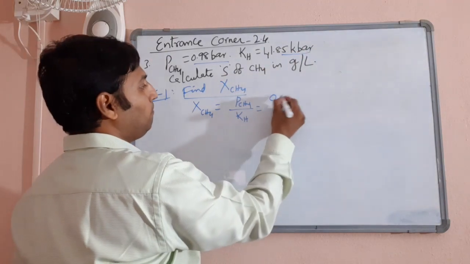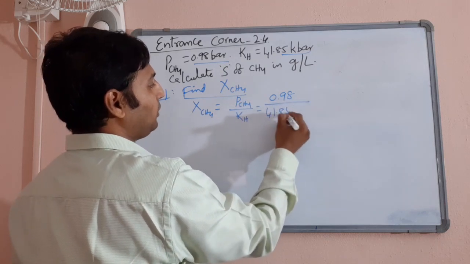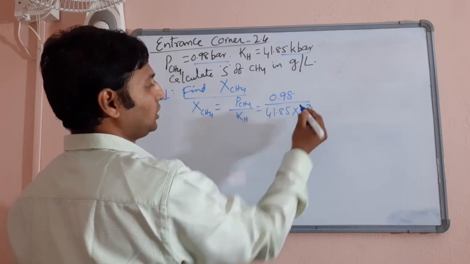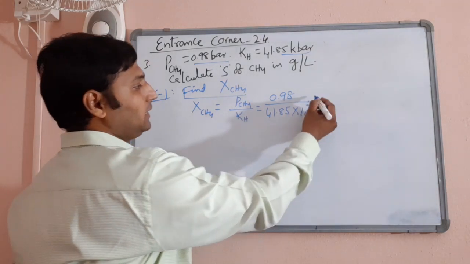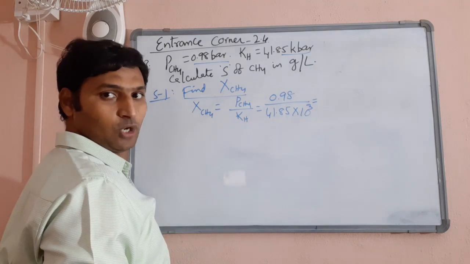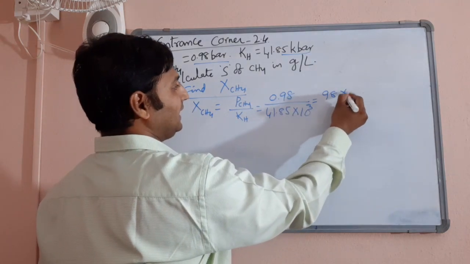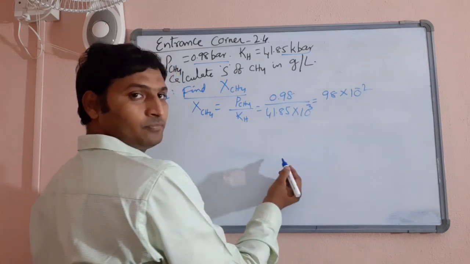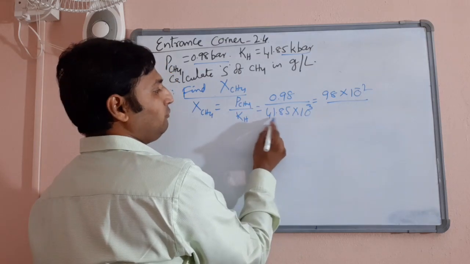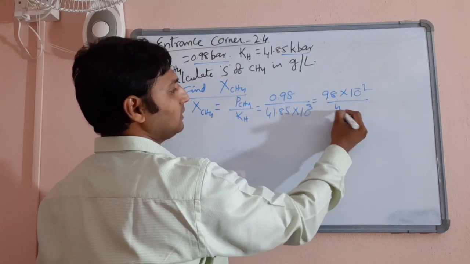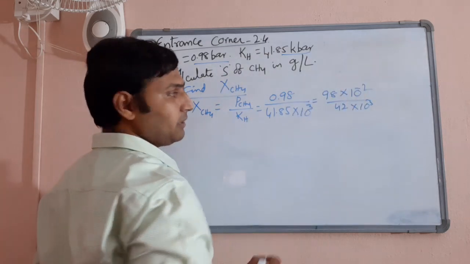So 0.98 divided by 41.85 into 10 power 3 it is going to be. I will make it a bit comfortable for calculation. So I will write it as 98 into 10 power minus 2, divided by, I will write 41.85 as 42 into 10 power 3. This goes up and becomes 10 power minus 5.